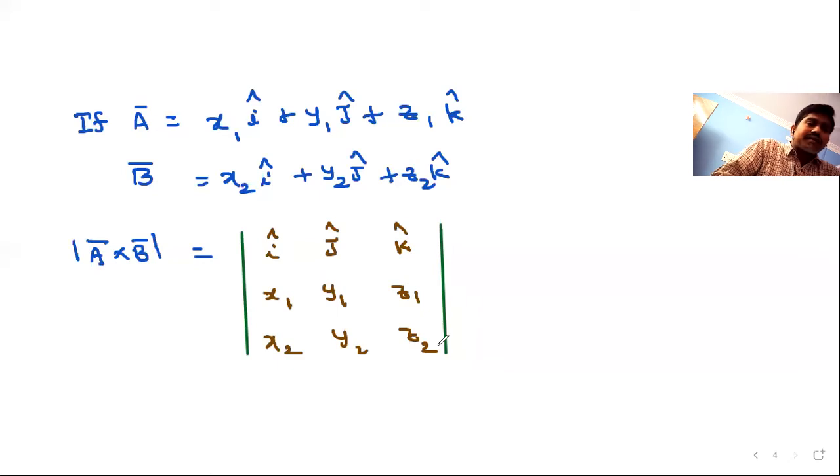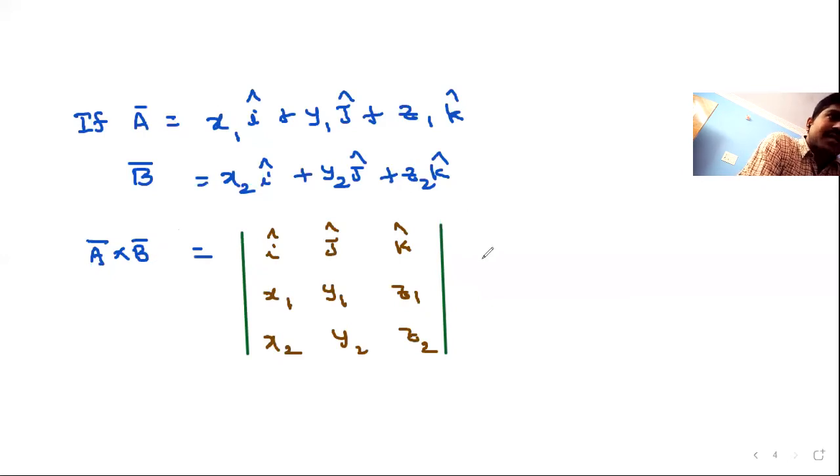In the matrix, how many rows will be there to calculate A bar cross B bar? 3 rows. In the 3 rows, the first row always indicates i cap, j cap, and k cap only. The second row indicates the components of the first vector, and the third row indicates the components of the second vector. What we are calculating is not only the magnitude, the whole result. The answer indicates not only the magnitude but also the direction. So I just write here A bar cross B bar.